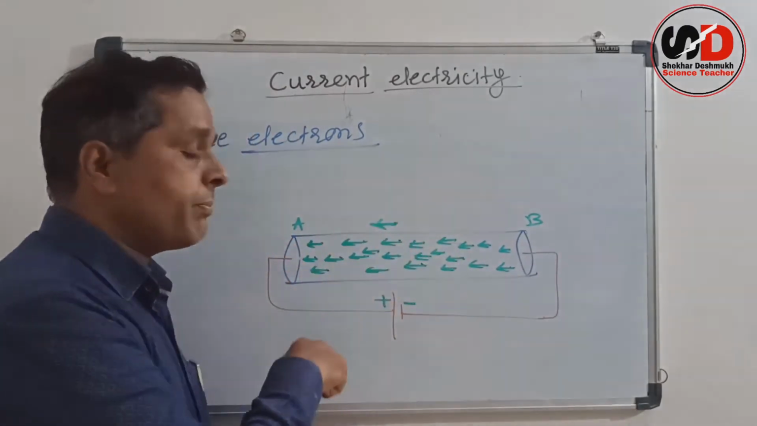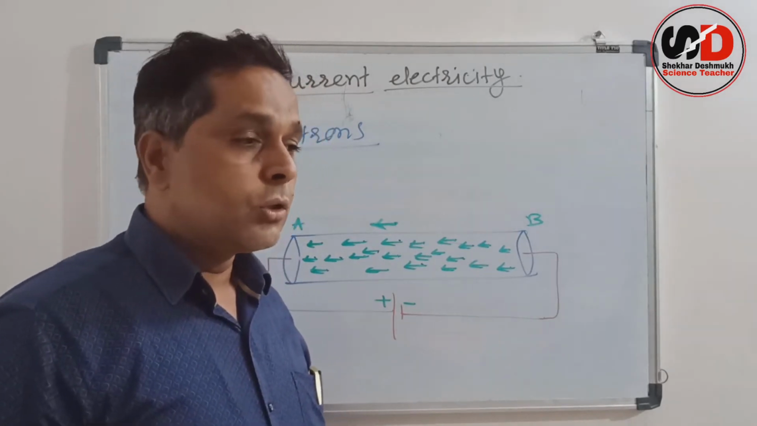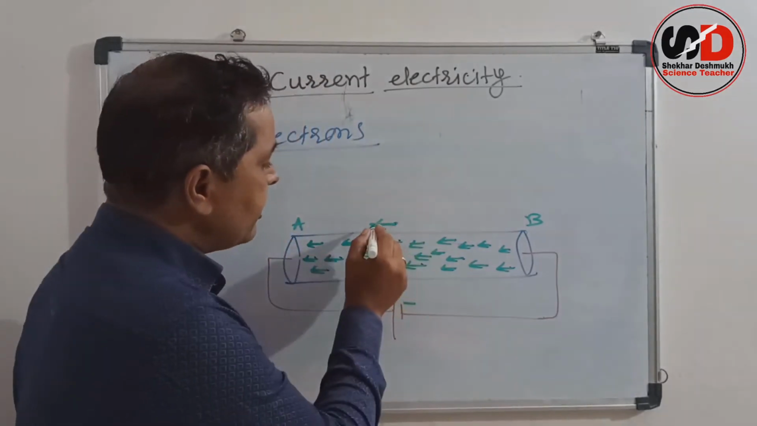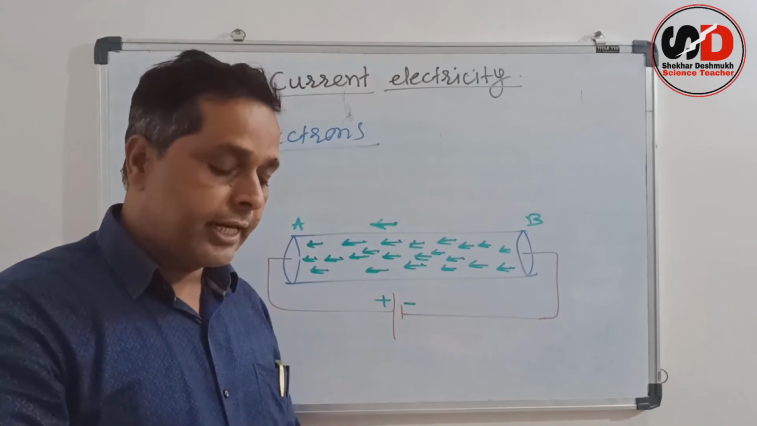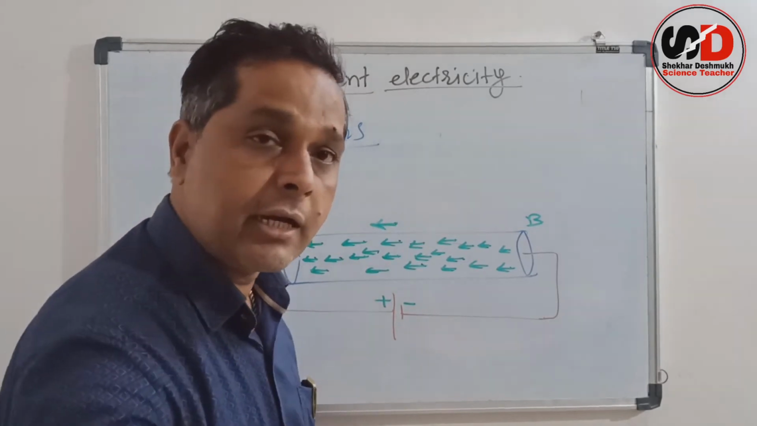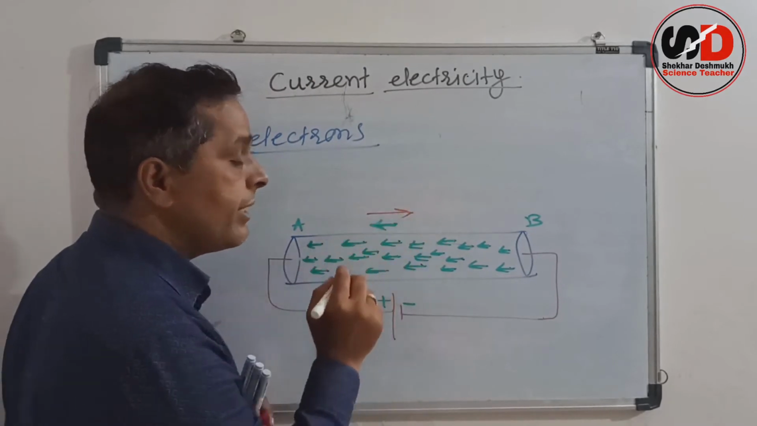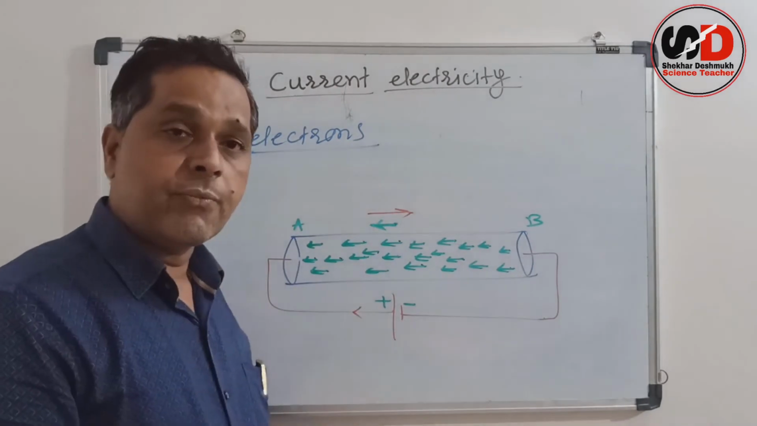And due to these charged particles, the current is flowing through the conductor. So what should be the direction of current then? Definitely the charged particles are flowing from B to A. But still the conventional direction of electric current is always from A to B. From A to B means from positive to negative.